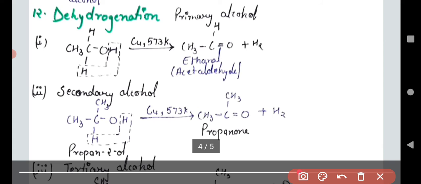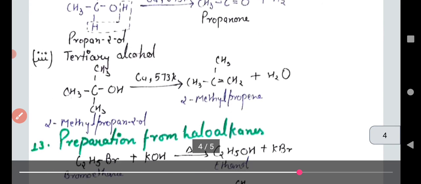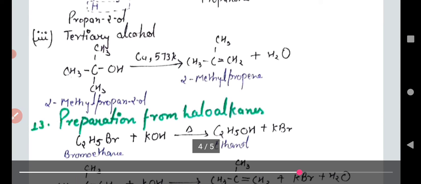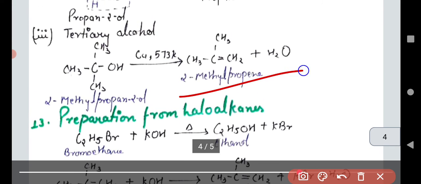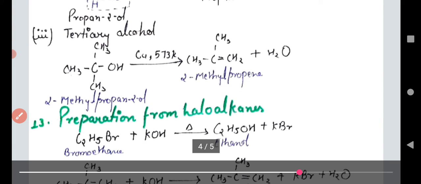Now next one is dehydrogenation. Dehydrogenation is a very important reaction. In dehydrogenation, we take primary, secondary and tertiary alcohols and pass them through a copper tube. So we get acetaldehyde from primary alcohol, ketone from secondary alcohol, and 2-methylpropene from tertiary alcohol.